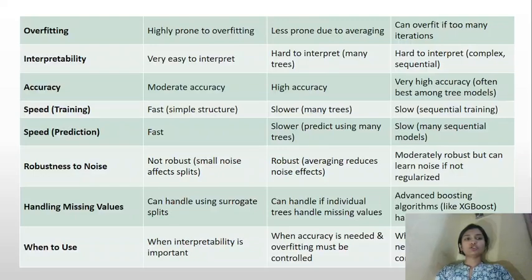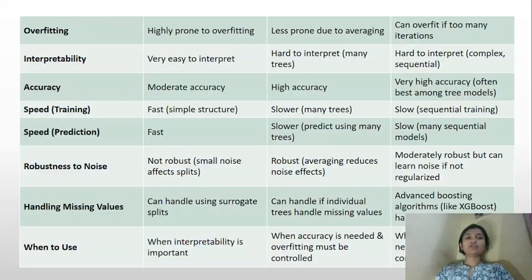On the basis of overfitting, a decision tree is highly prone, random forest is less prone due to averaging, and boosting can overfit if too many iterations. On interpretability, a decision tree is very easy to interpret, random forest is hard to interpret, and boosting is hard to interpret.